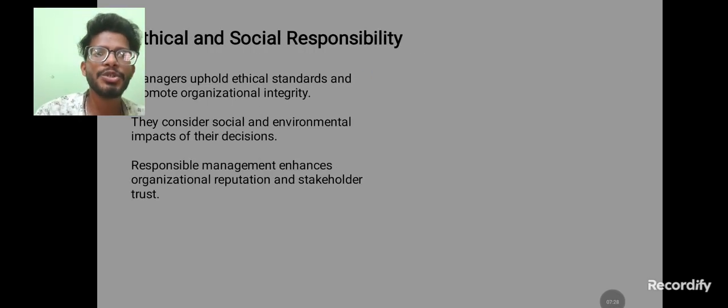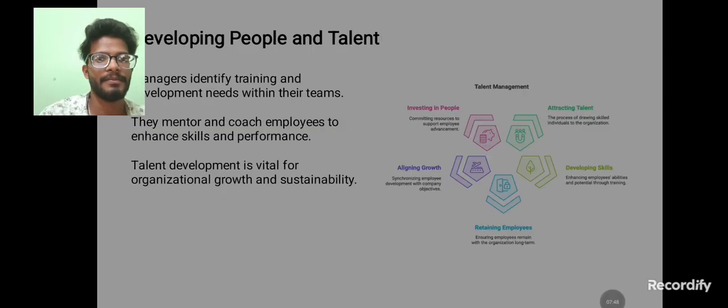Next, ethical and social responsibility. So managers uphold ethical standards and promote organizational integrity. They consider the social and environmental impacts of their decisions. Because of their decisions, we need to consider the entire surroundings of a specific action. Then responsible management enhances the organization's reputation and stakeholder trust.